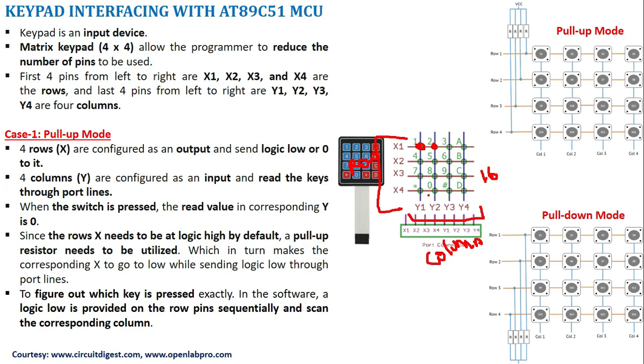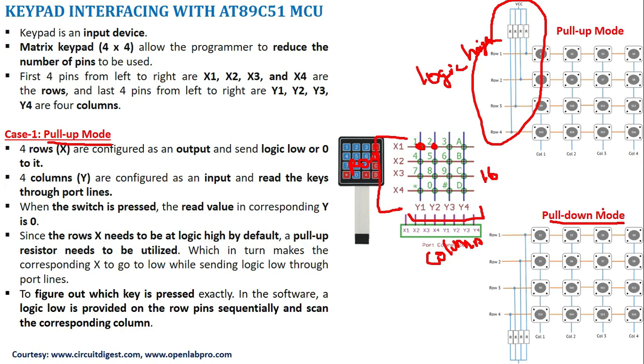This keypad can be operated in 2 modes. One is pull-up mode and the other is pull-down mode. In pull-up mode, the row lines are connected through a resistor to a supply, so by default the row lines will be at logic high, and the columns will be in a normal state.